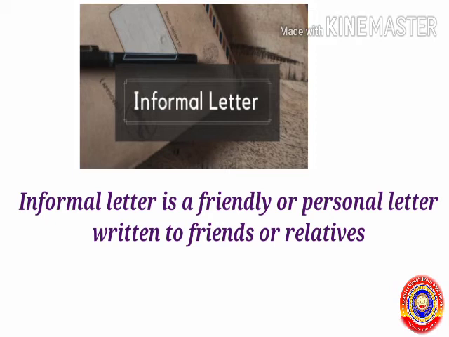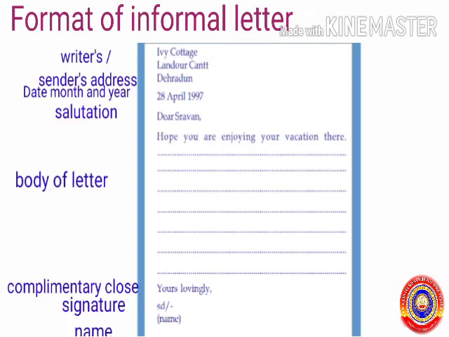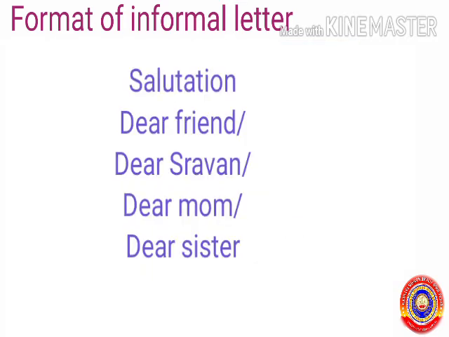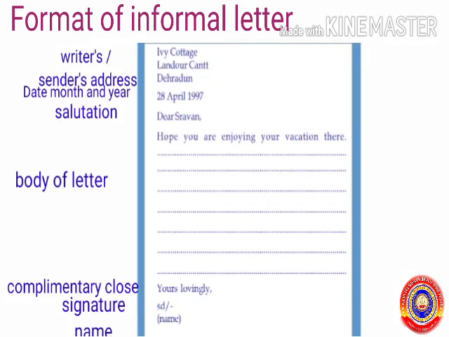Let's see the format of the informal letter. First, we have to write the address of the person who writes the letter. Then you have to leave a line. Next, we have to write the date in the order of date, month, year respectively. After leaving a line, next we have to write the salutation. Salutation is a word used to address a person. That means dear friend or name of the friend, dear sister, dear mom, etc. There is no need to write the receiver's address after this.